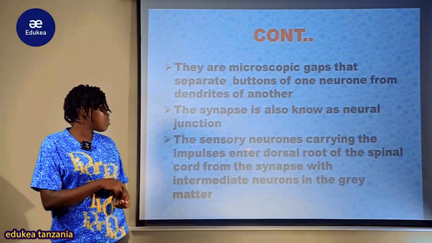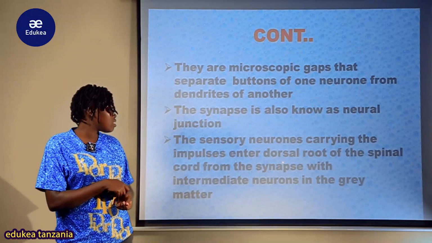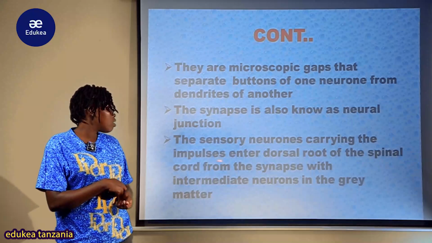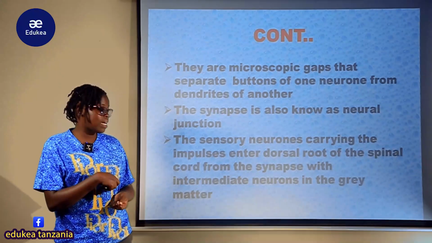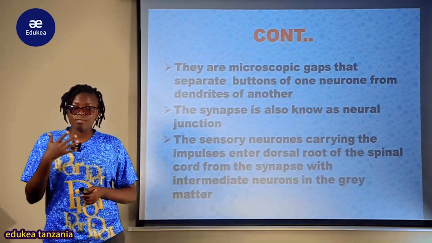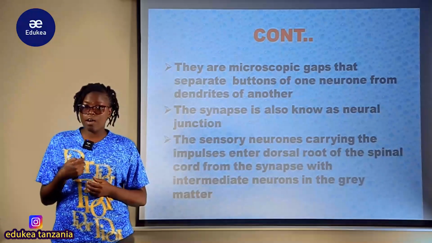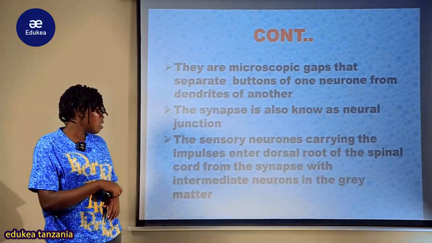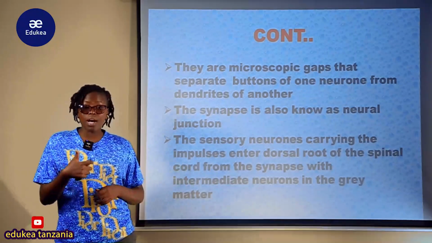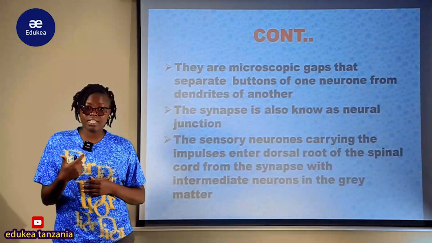The sensory neurons carrying the impulses enter the dorsal root of the spinal cord and form a synapse with the intermediate neuron in the gray matter. Looking at the structure of the spinal cord, the gray matter is in the center of the spinal cord. Within this, the intermediate neuron, which is the relay neuron, is found in the gray matter.